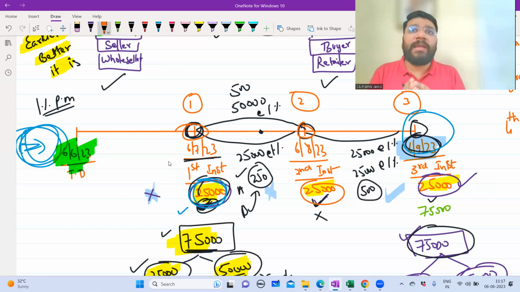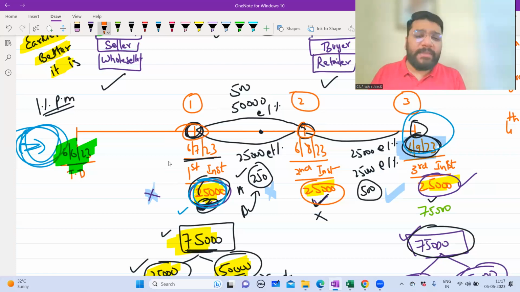We'll agree on that due date where we make the payment so that we don't have to calculate the rebate at all. Then what will you do? Then you have to do the average due date. Now here also guys, average due date, once you calculate, there are questions where if you make the payment earlier than the average due date or later than the average due date, you have to calculate interest. So that concept I'll tell you when I come to those questions.